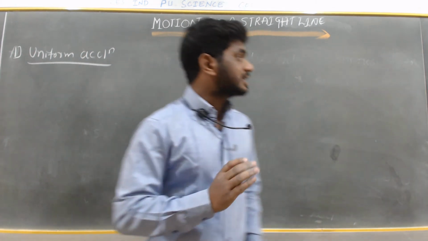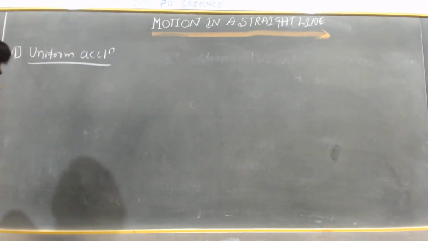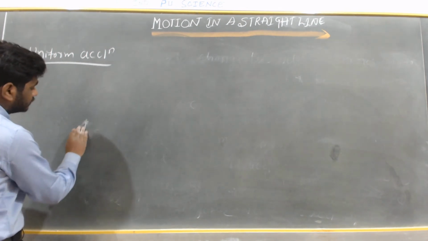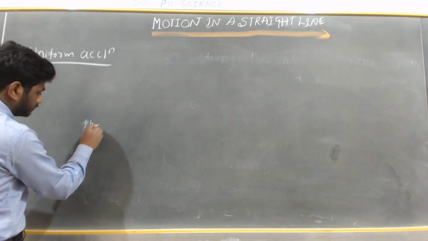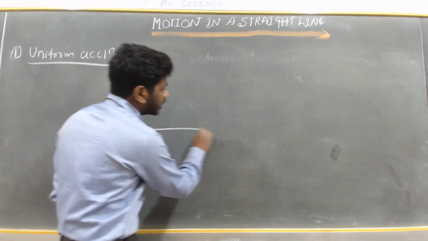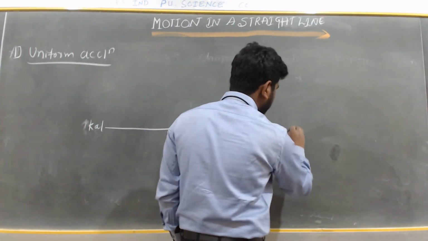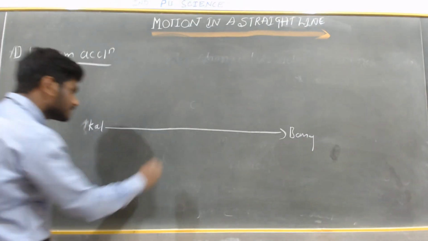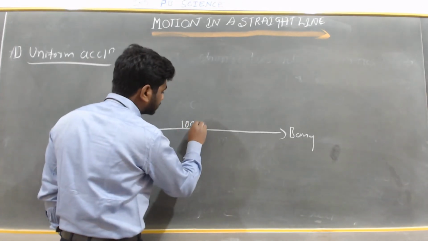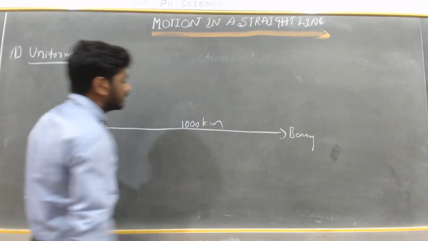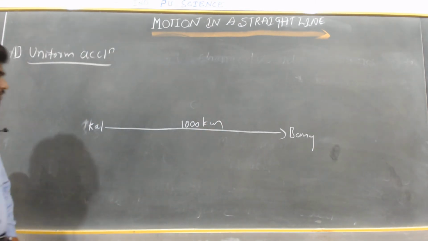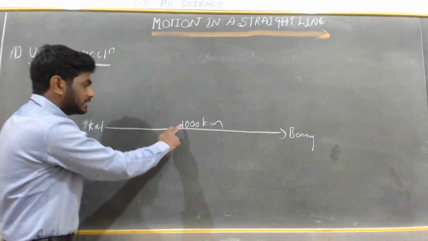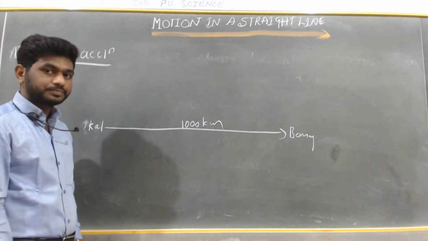First I will give an example for this one. Assume we travel from Kalburgi to Bangalore. From Kalburgi to Bangalore the distance is 1000 kilometers.